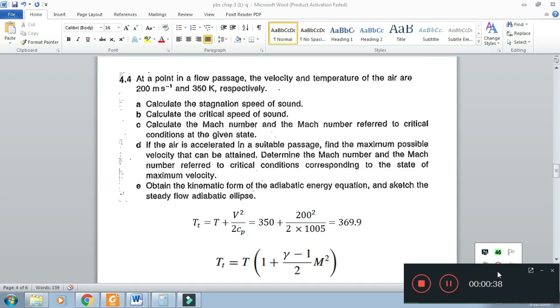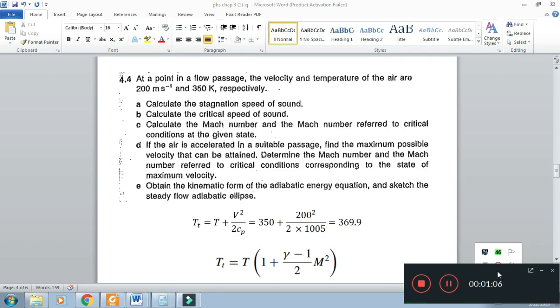This is question 4.4. Velocity is 200 meter per second, temperature is 350 Kelvin. From the static temperature and from the velocity, we have to find the stagnation speed of sound, then critical speed of sound, calculate Mach number, and Mach number referred to critical conditions at a given state.